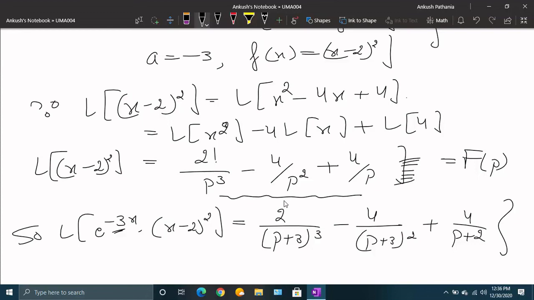So this is p plus 3, sorry, I just wrote it wrong, it is p plus 3. Okay, so this is how we usually do the questions for the first shifting property. With this, I am closing this lecture, and after this we will be doing property number 2 and property number 3 in the next lecture.